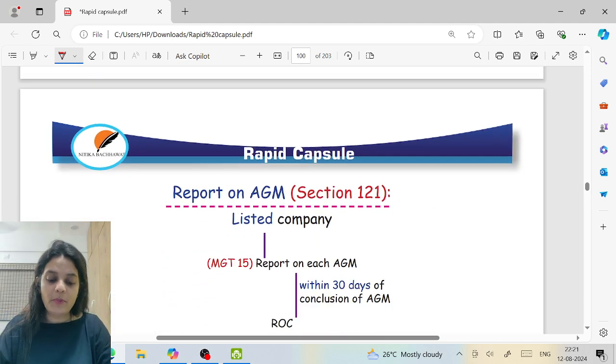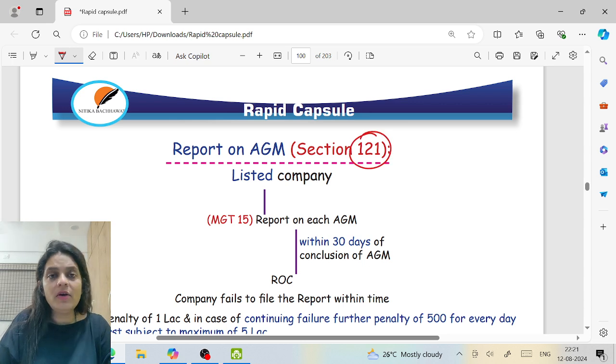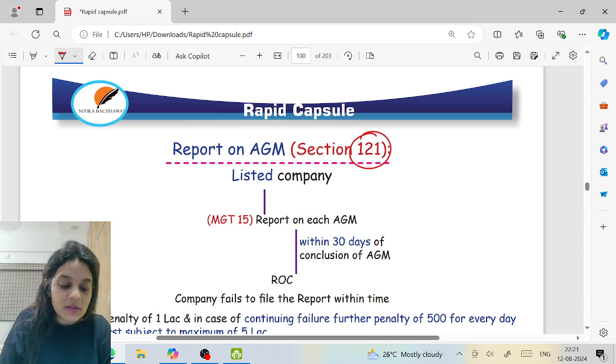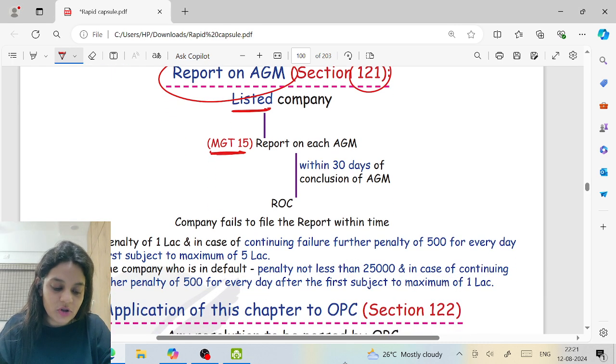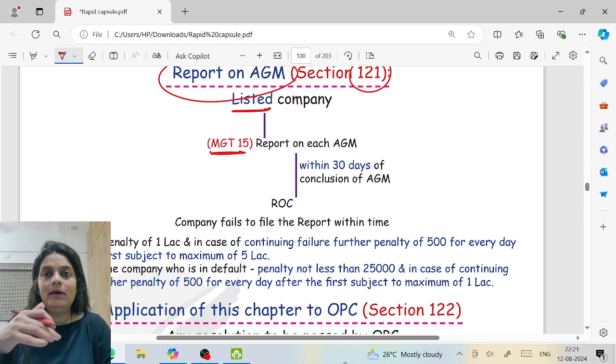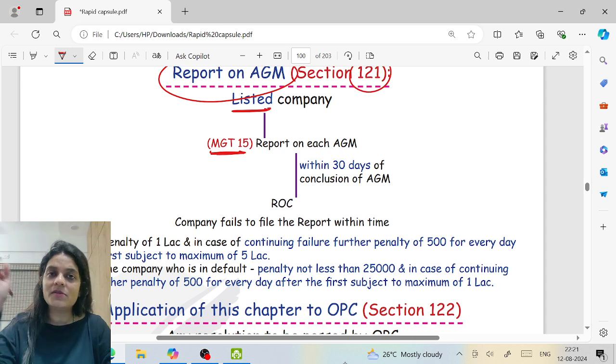Acha, one more thing, report on AGM. Section 121, this is only applicable to listed companies. They have to make a report on AGM. MGT 15, basically they tell you that we have conducted the meeting as per the law. That is a declaration that they give. We have conducted the meeting and also that we have done it as per the law, and this is what we have done at the meeting.